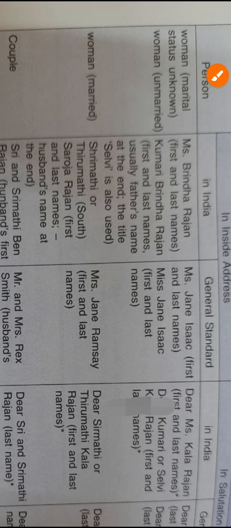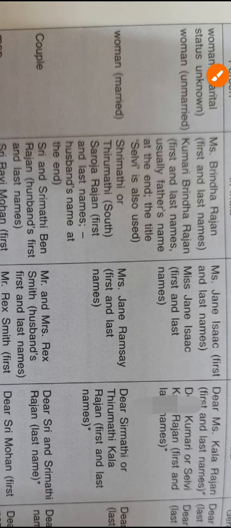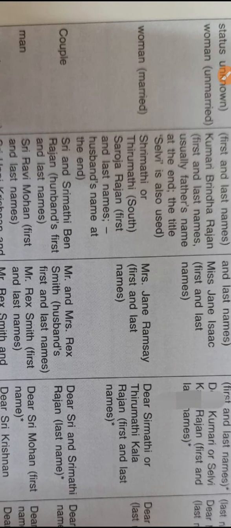And what is this? That's a first and last name, and this is called a courtesy title. And Ms is for when we don't know the marital status of a woman. The general standard is the same, here Miss Jane Isaac, first and last name. The second one is in India, that is Kumari.